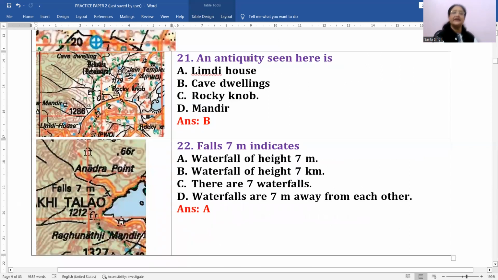Okay, then an antiquity seen here. Where will you find an antiquity, how will you understand it? You will find some ornamental, decorative alphabets, right? You will find it here, this is actually an antiquity, okay? And what is this? This is a cave dwelling. Here you will find antiquities.